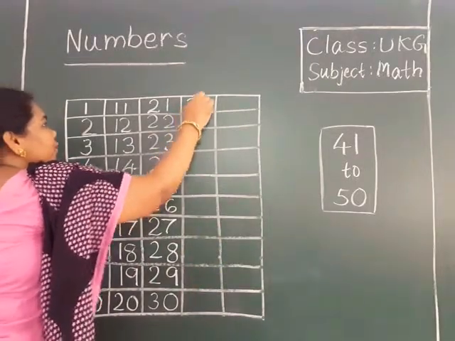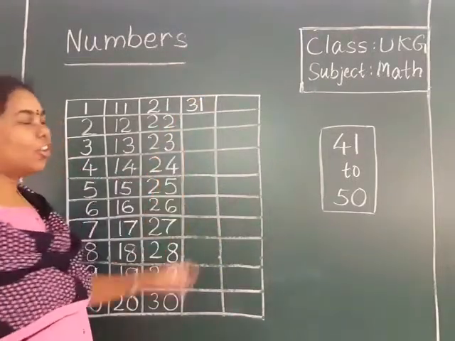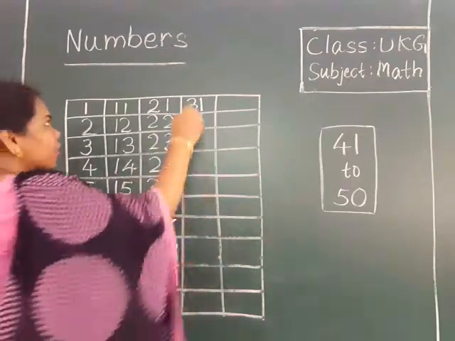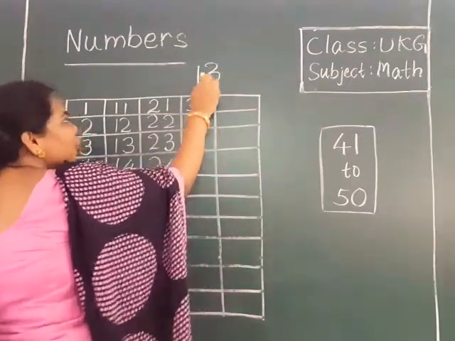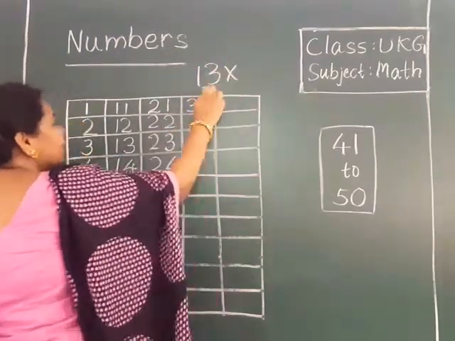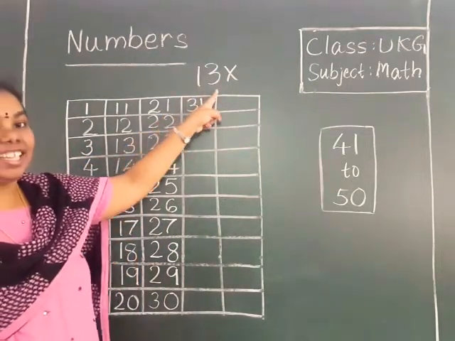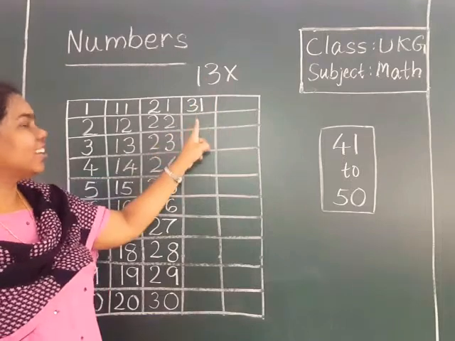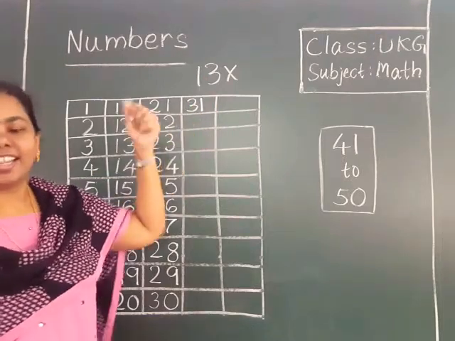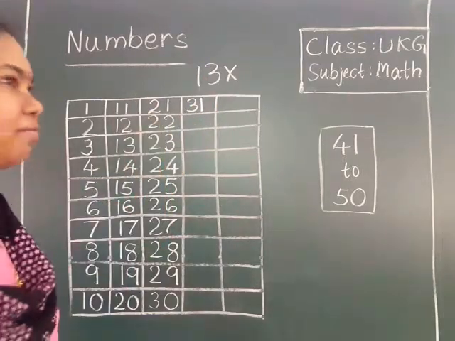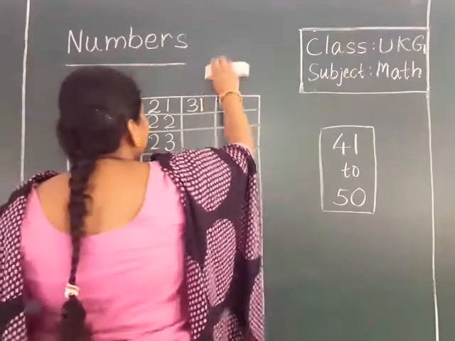3, 1, 31. Should we write here 1, 3? No. 1, 3 is 13. Yes? 3, 1 is 31. So be careful while writing 31.